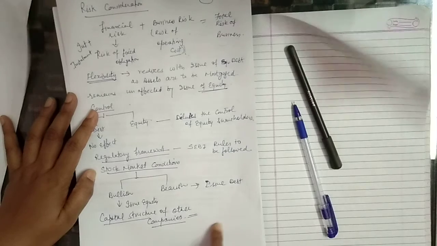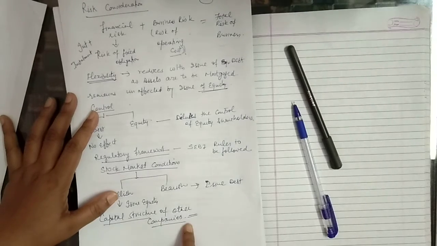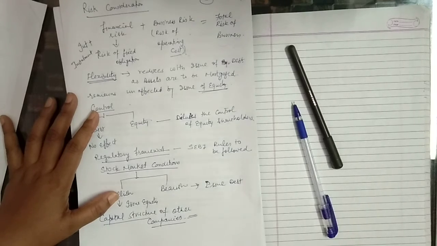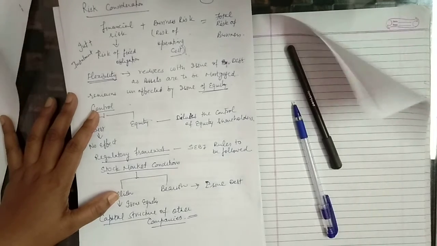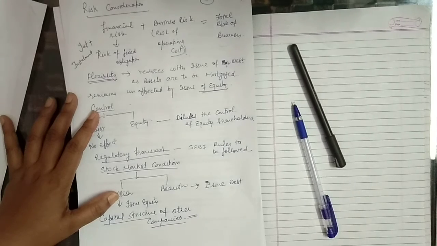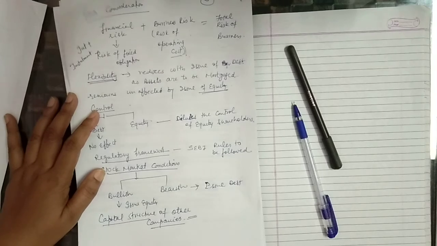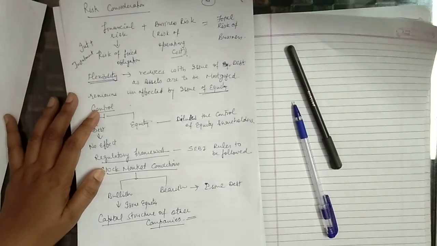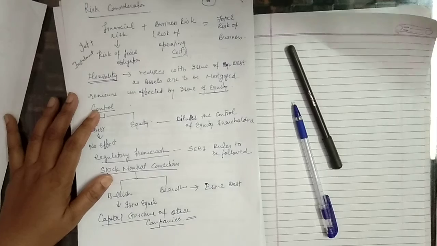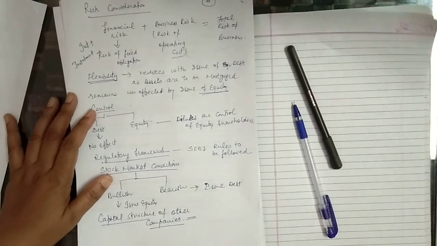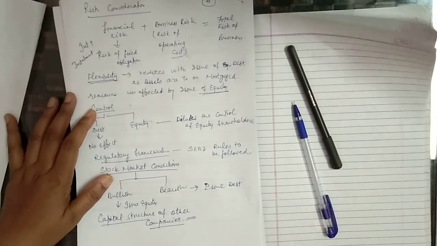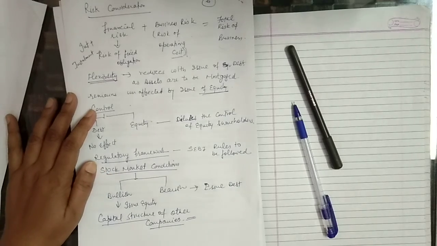Not only the structure of our company, structure of other companies also affects our capital structure. So we should also keep in mind what other companies are using, whether they are using more debt, whether they are using more equity. The structure of other companies should also be kept in mind while we are using more debt or more equity. These are the points which we should discuss.